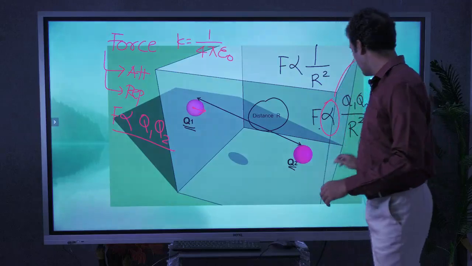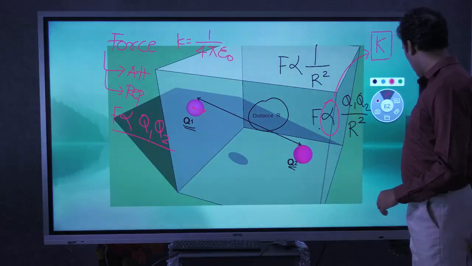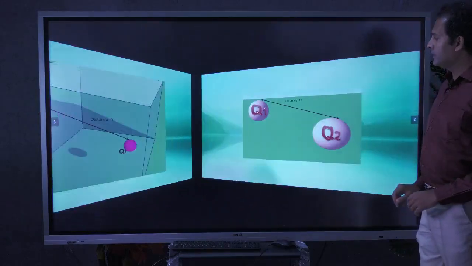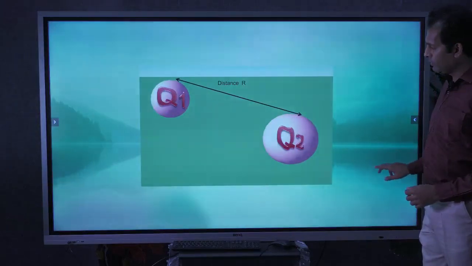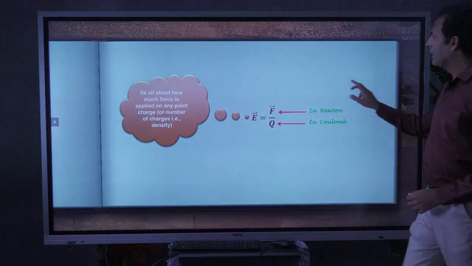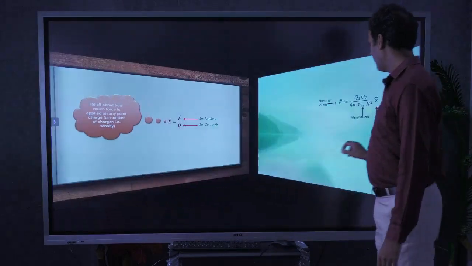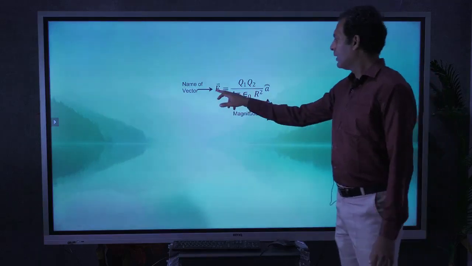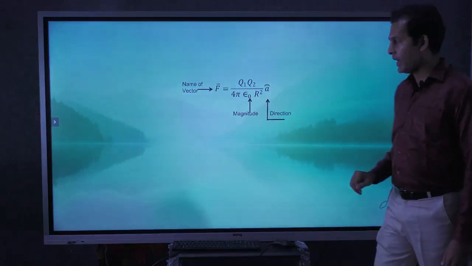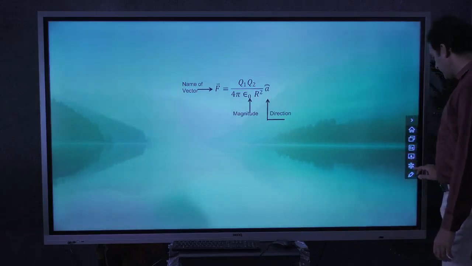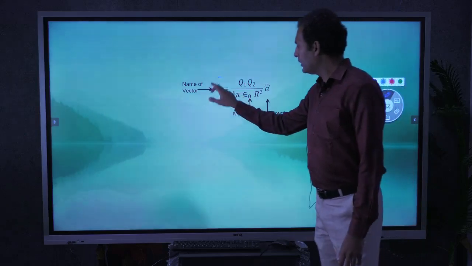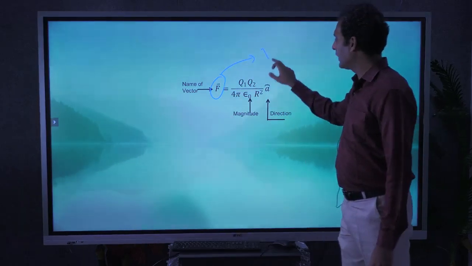So what will be the force equation? The equation of Coulomb's law for these two charges we can write as force equal to Q1 Q2 divided by 4 pi epsilon naught r square. So this is Coulomb's law.